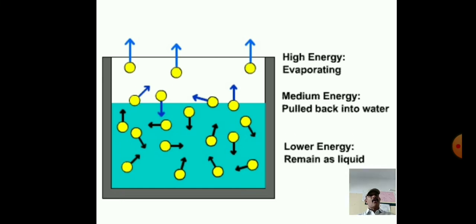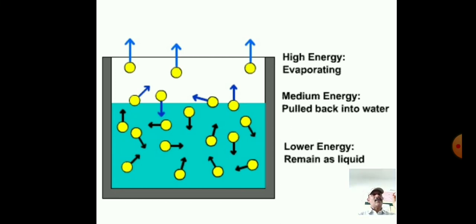Now observe the high energy level: the evaporating water droplets or water vapor. The arrow mark is on the upper surface because the water vapor molecules rise upward, as they contain high energy. The middle is the medium energy level, so they are pulled back into the water, because the water molecules do not get a sufficient amount of energy.